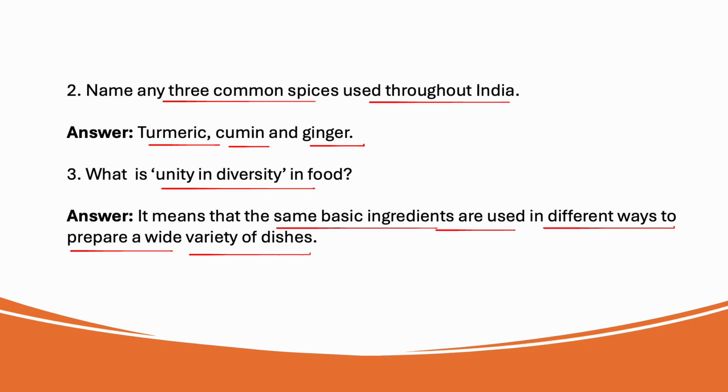You think about flour, you can use flour to make flat breads like rotis or parathas, then fluffy bread, soft cakes or crispy cookies.